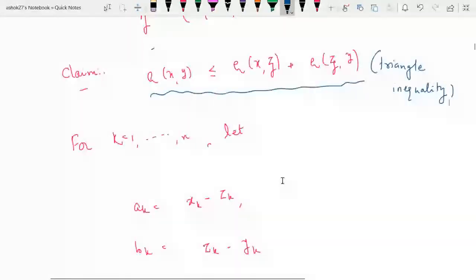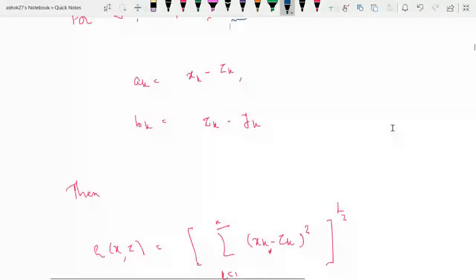So for k varies from 1 to n, let ak be equal to xk minus zk and bk be equal to zk minus yk. So what is a1? a1 will be x1 minus z1. What is a2?